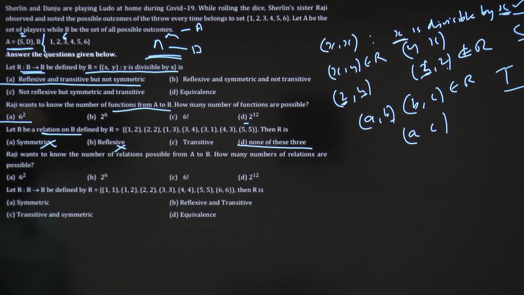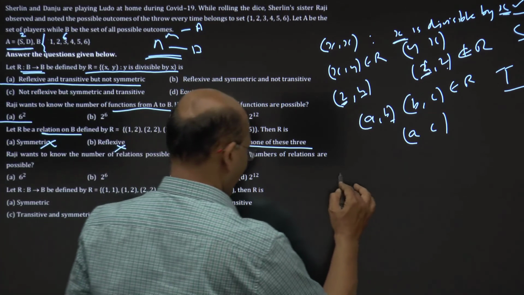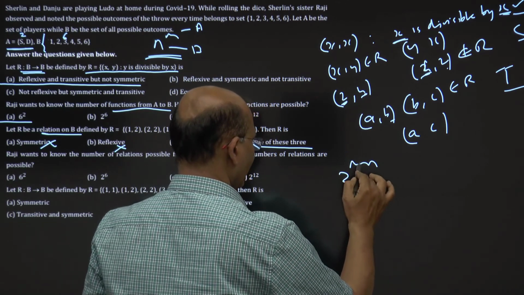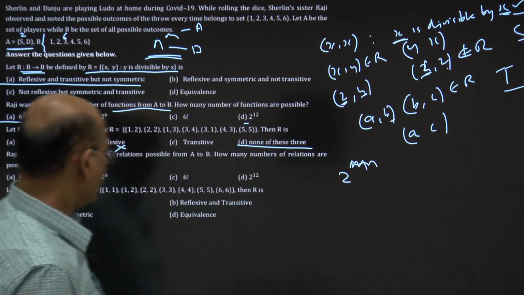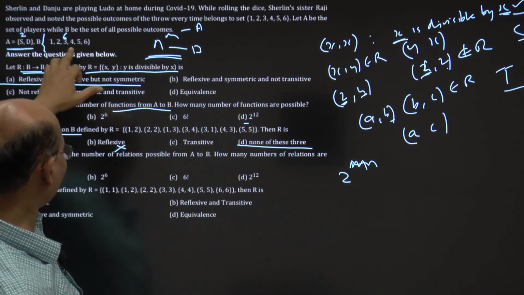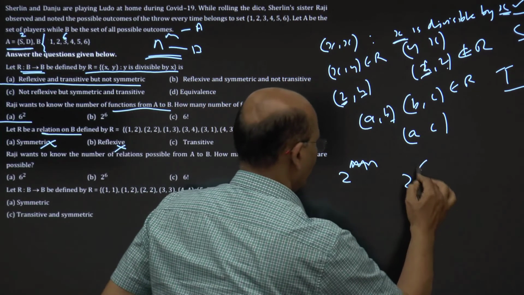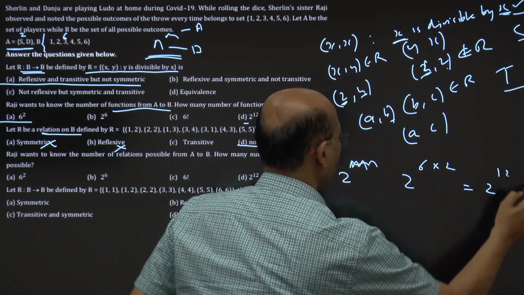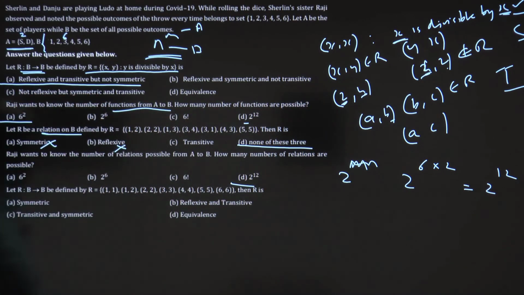What is the number of relations I told you? It is 2 raised to mn, right? 2 raised to mn, number of relations. So 2 elements and 6 elements. So 2 raised to 12. 2 into 6 is 12, so 2 raised to 12 relations. Very simple case study. Now B to B.